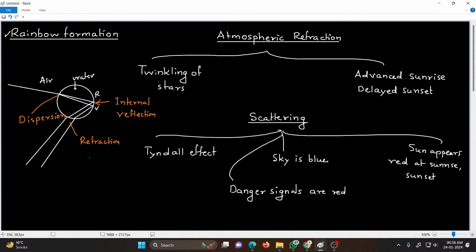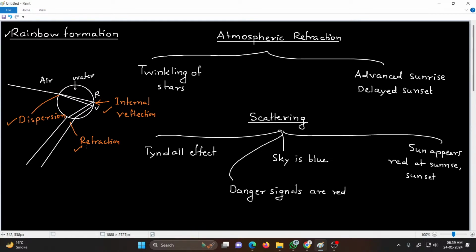So in the examination they might ask you the question, how rainbow is formed or why rainbow is formed. So these three phenomena: dispersion, internal reflection, refraction. Rainbow is always seen on the opposite side of the sun. So if you see a rainbow in the morning, you will see it in the west direction, and if you see the rainbow in the afternoon, it will be in the east direction.